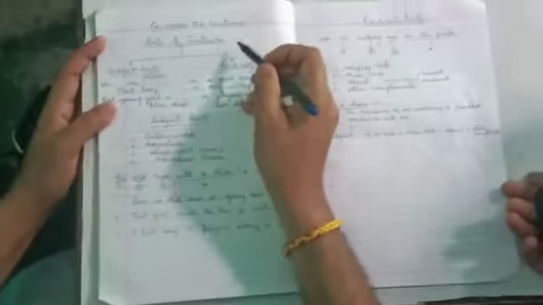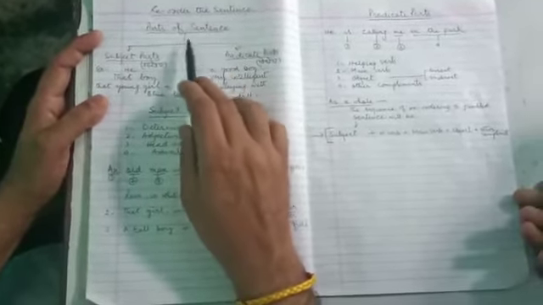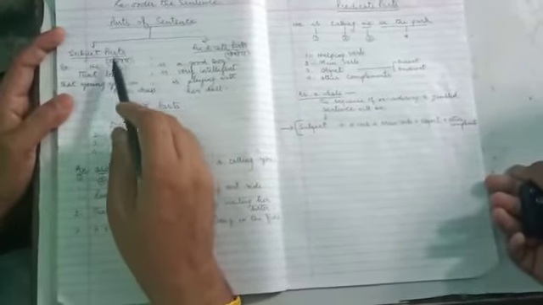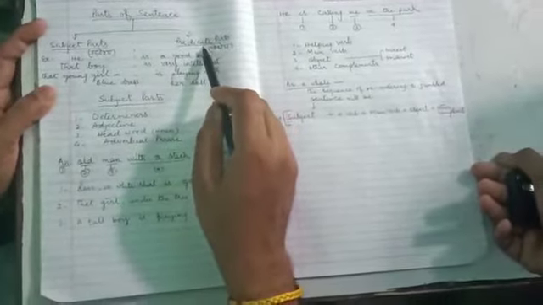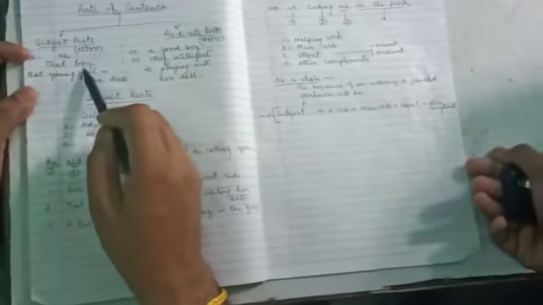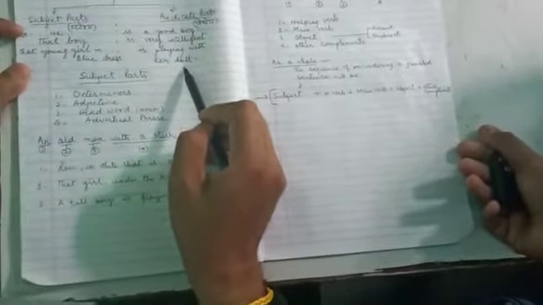Before going on, let's see parts of sentence. We can divide a sentence into 2 parts. First one is the subject part and second one is the predicate part. In Hindi, subject part means uddesya and predicate part means vidheya. I am writing certain examples on this. He is a good boy. That boy is very intelligent. That young girl in blue dress is playing with her doll.